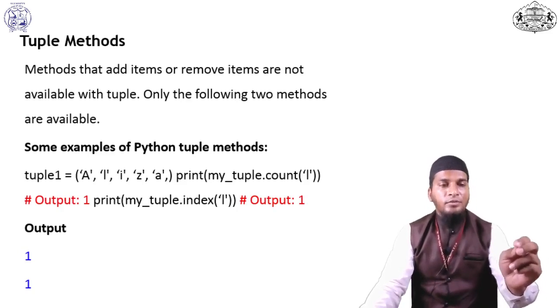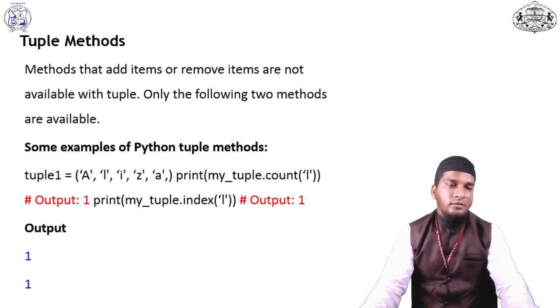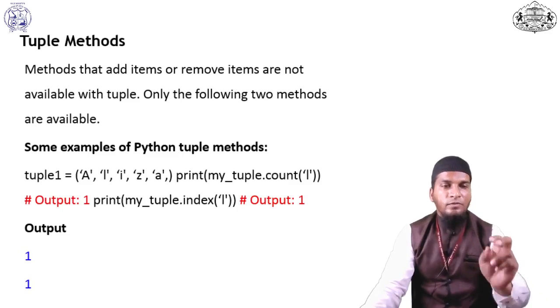Why? Because the index number of L is 1, while count gives the number of times that character is available. So there are only two methods used in tuples: count and index.